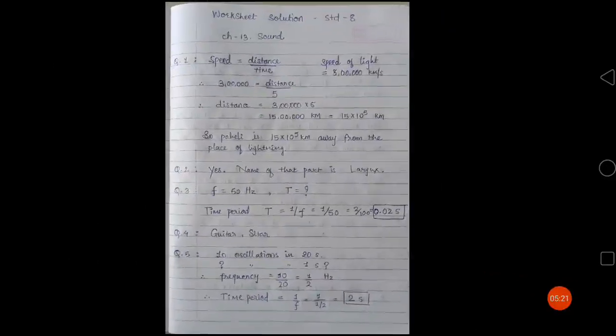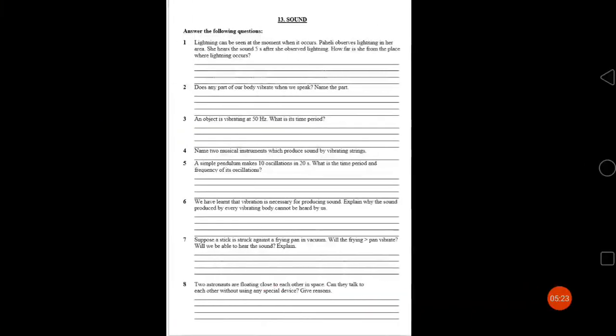Now question number 5 is, a simple pendulum makes 10 oscillations in 20 seconds. What is the time period and frequency of its oscillation? So here you are given that 10 oscillations are done in 20 seconds.